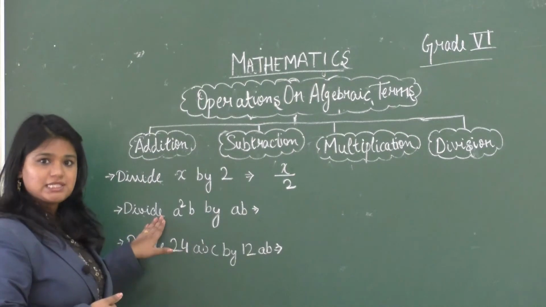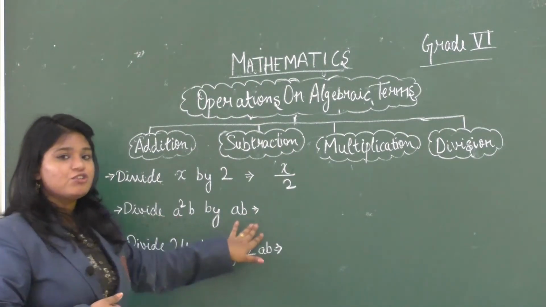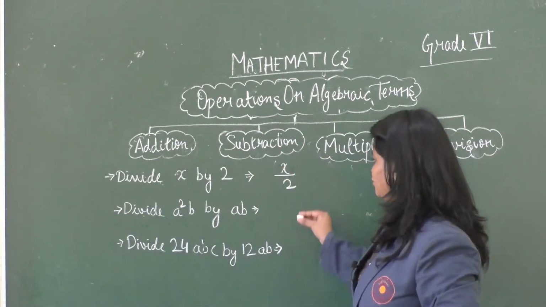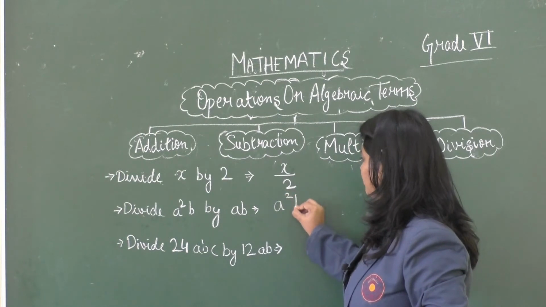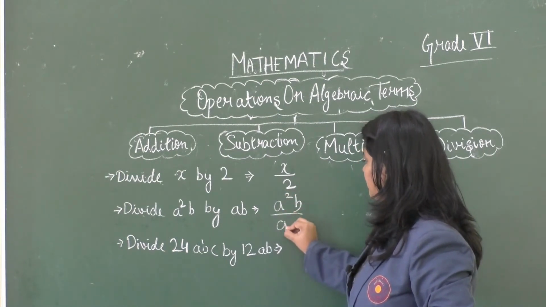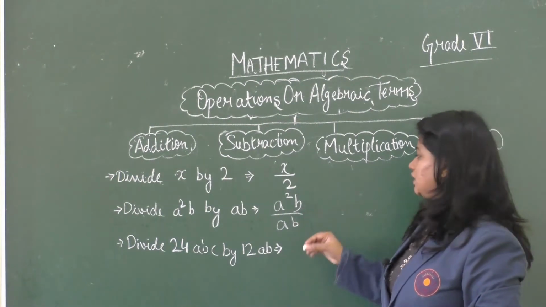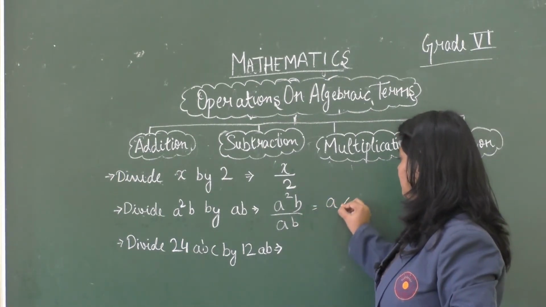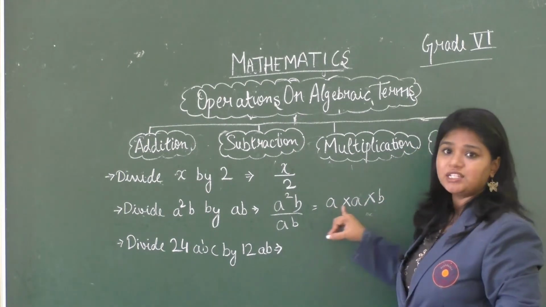Now let's do the next question. The question says divide a square b by ab. So we will write it as a fraction, that is a square b divided by ab, right? Now we will split the numerator, that will be a into a into b. Why did we write a 2 times?